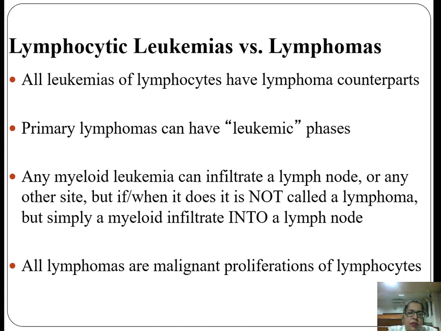So this word is very important and you have to be very careful. We use the word infiltration because the myeloid cells have infiltrated the lymph node. They have come from the bone marrow. They are not the normal cells of the lymph node. And all lymphomas are malignant proliferations of lymphocytes. So whenever the word lymphoma is used, you should be aware that these are not normal lymphocytes, but malignant lymphocytes.